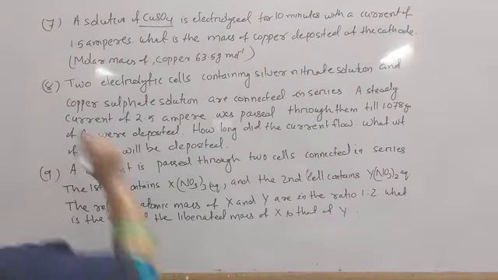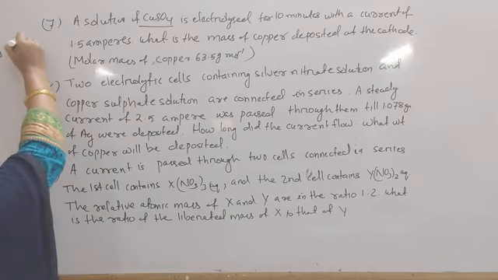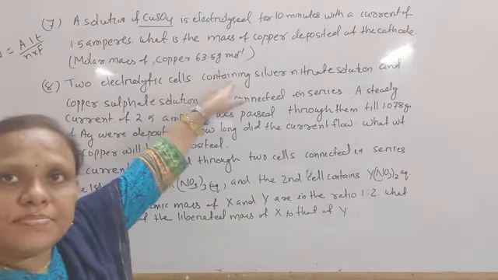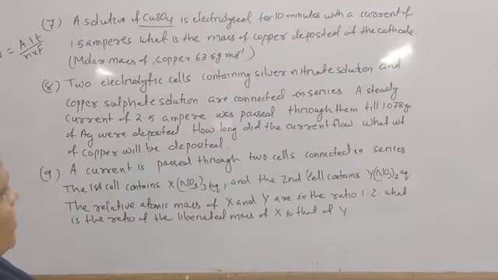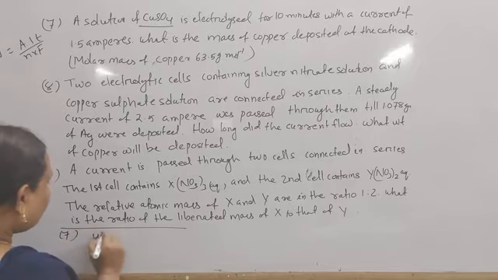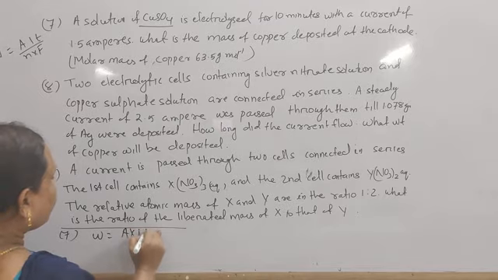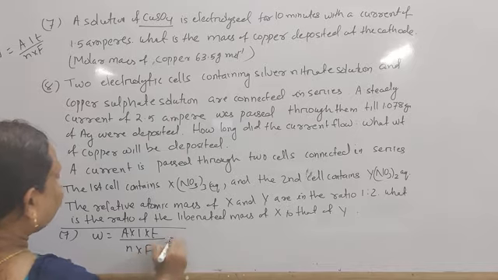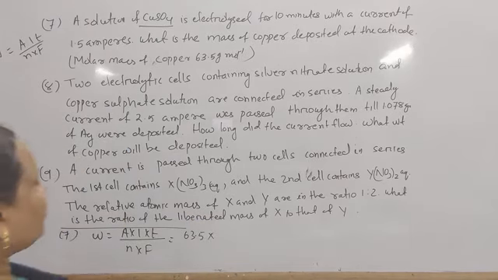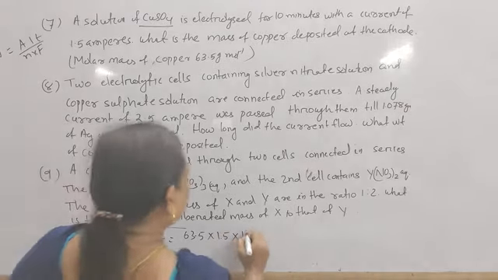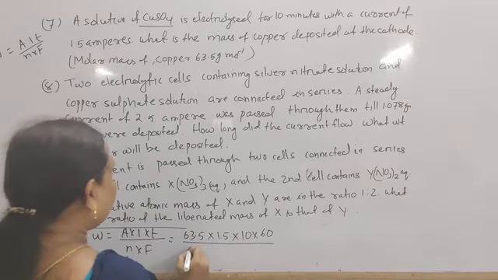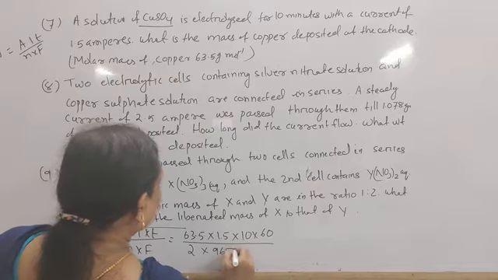Okay, so just put the formula. W equal to A into I into T by N into F. A given is 63.5, I given is 1.5 ampere, time given is 10 into 60 second, divided by N, valence is 2, and F is 96,500.